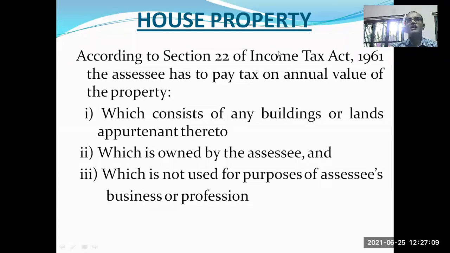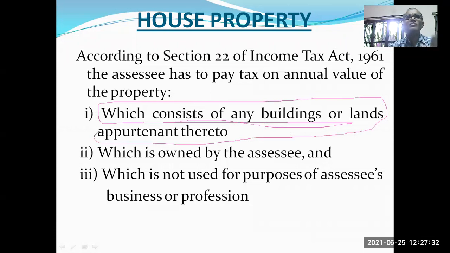Okay, coming to house property. For any property to be deemed as house property, three conditions should be fulfilled under section 22 of the Income Tax Act. The first condition is annual value of the property. The house should consist of any buildings or lands appurtenant thereto, which is owned by the assessee.